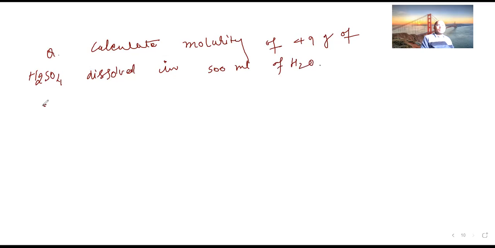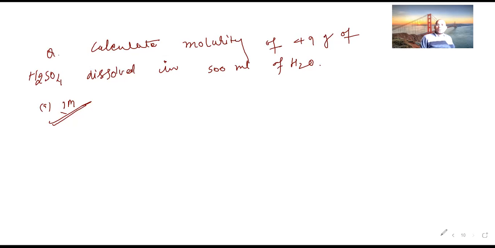Please try to solve this problem. I got my answer to be 1 mole per liter. So molarity is coming out to be 1. Very good. I'll share a little tougher problem with you in the evening.